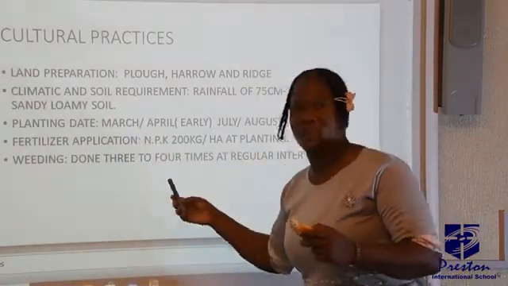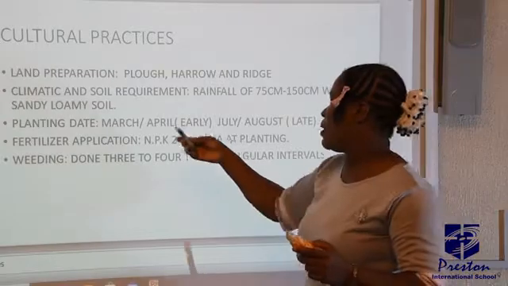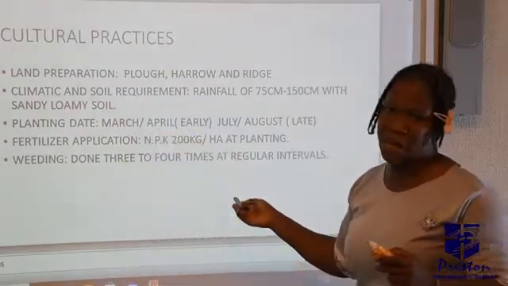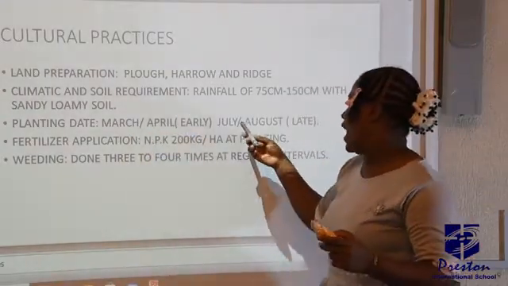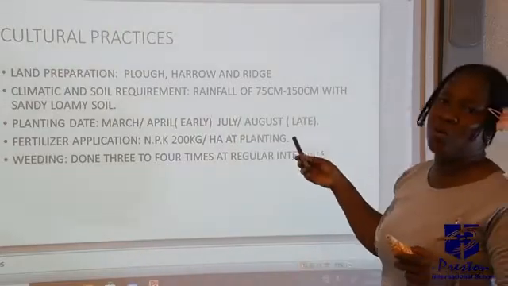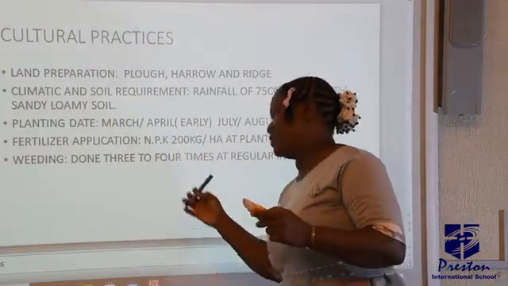Now, planting date. When do we plant maize? We plant maize from March to April. That's the early planting. And then July, August, that is when we plant late maize.